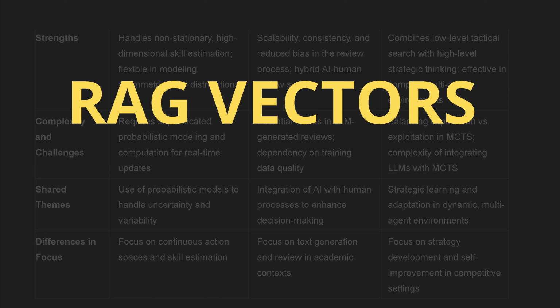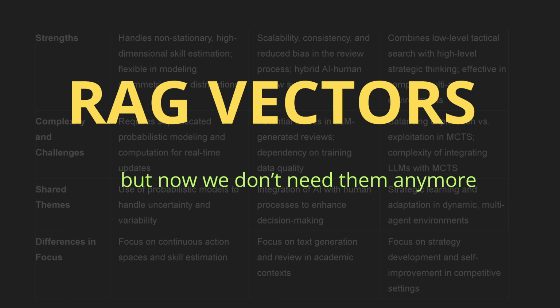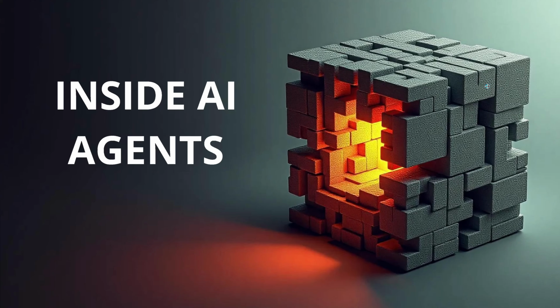So you see, if we would put all of this in a RAG system, we would build our beautiful RAG vectors, but you know what? Now we don't need them anymore, because we have this beautiful study by Google that tells us, hey, long context is in the performance better than the RAG system. And as I told you, for the moment we ignore the cost to performance ratio. Great. So let's start with this idea. And you know what? I just want to continue from some of my last videos where we talked about what an agent is, what constitutes an agent compared to just an LLM.